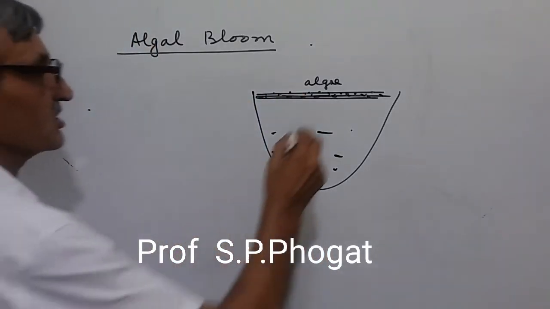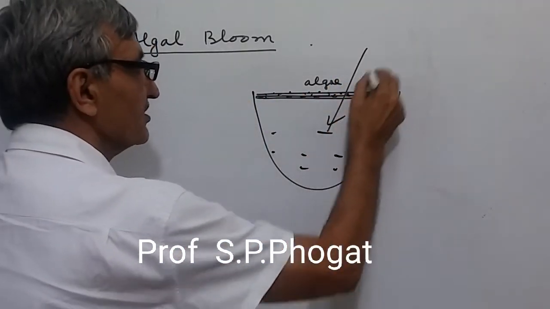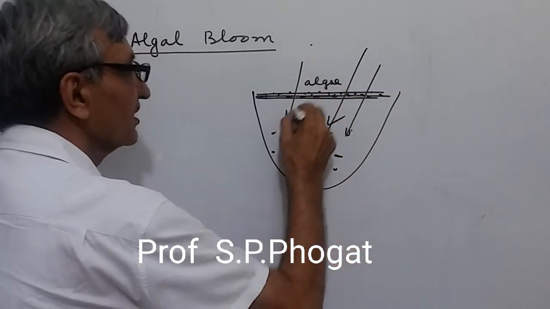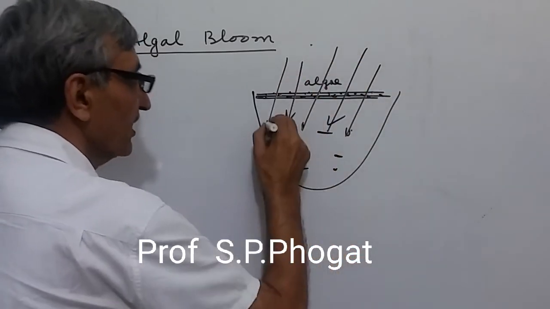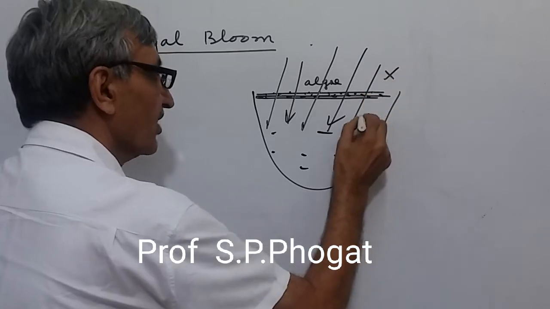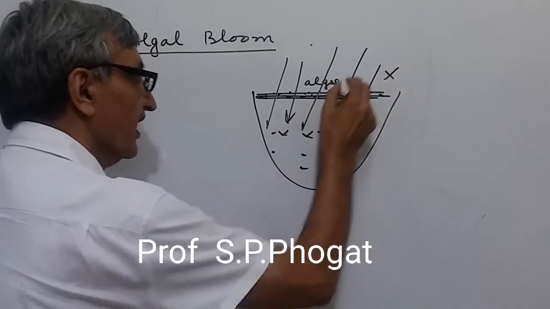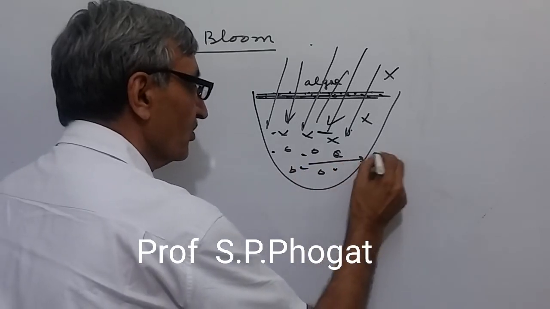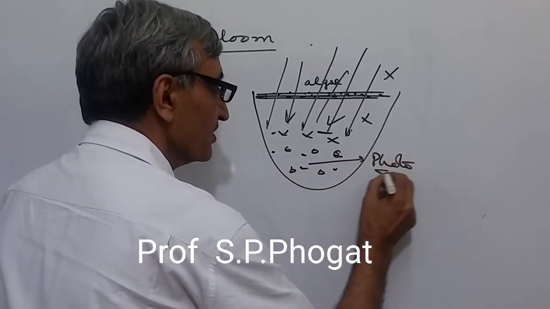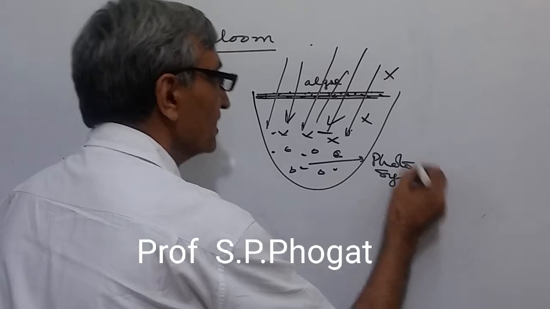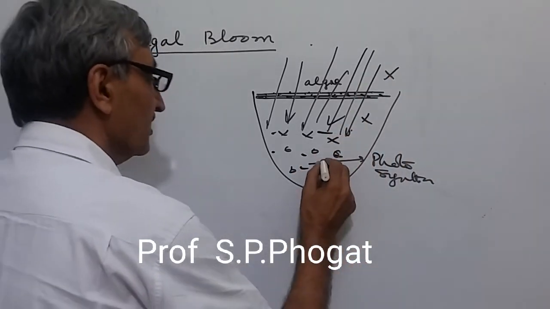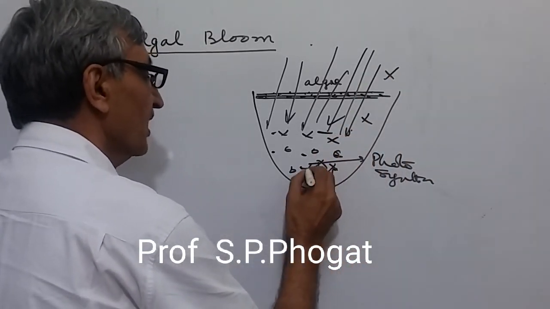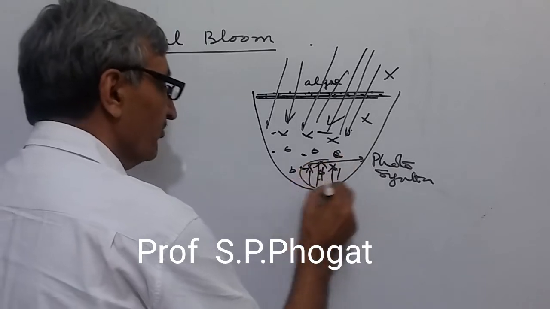Now this algae stops the sun rays from entering. The rays are not allowed to enter, which are needed by all the organisms for photosynthesis, and therefore they will not be able to get their food and they will die.